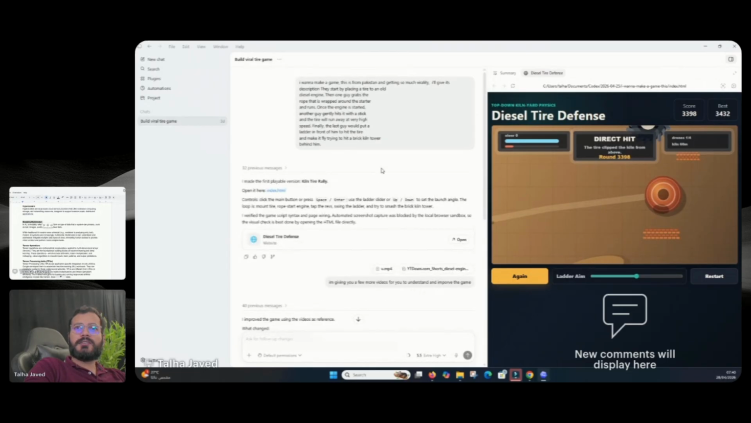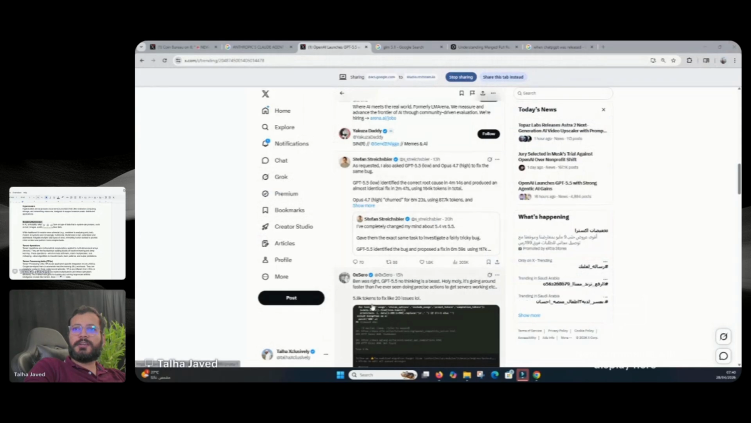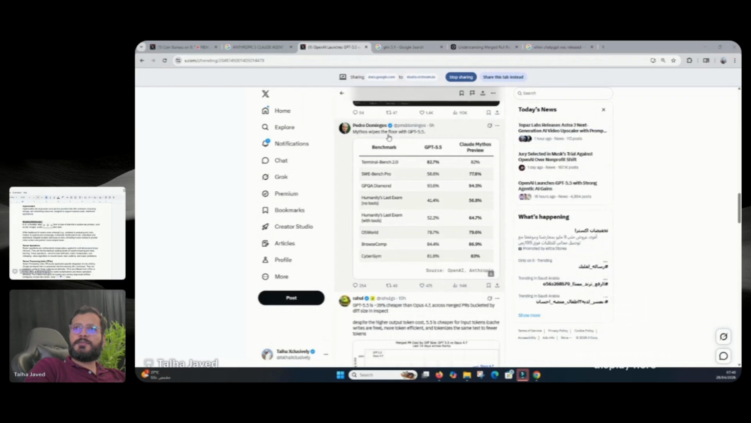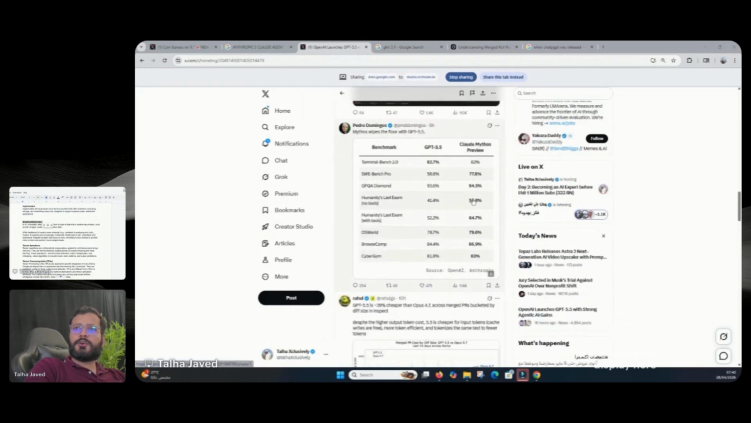I think Codex is really good. It has been making a lot of interesting stuff for people. I'm going to close this one. We are going to continue on with our AI research. Mythos wipes the floor with GPT 5.5. These are also some scores on Terminal Bench. It says that Mythos is at 82, GPT 5.5 is at 82.7. On all of the other ones, Mythos is better than GPT 5.5.